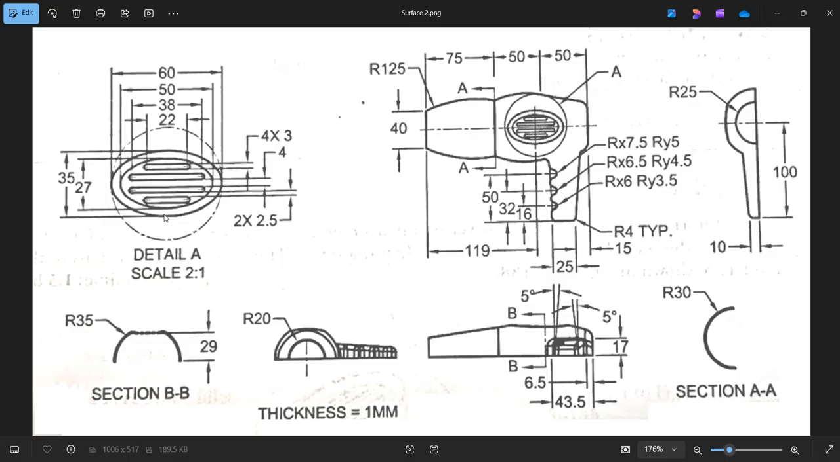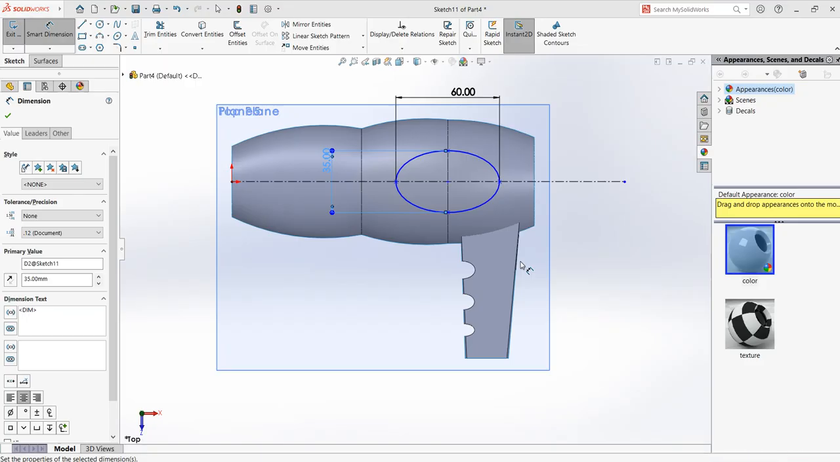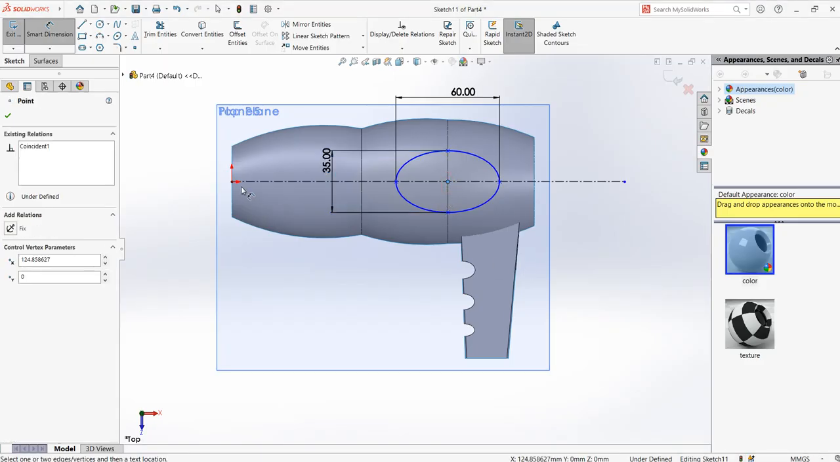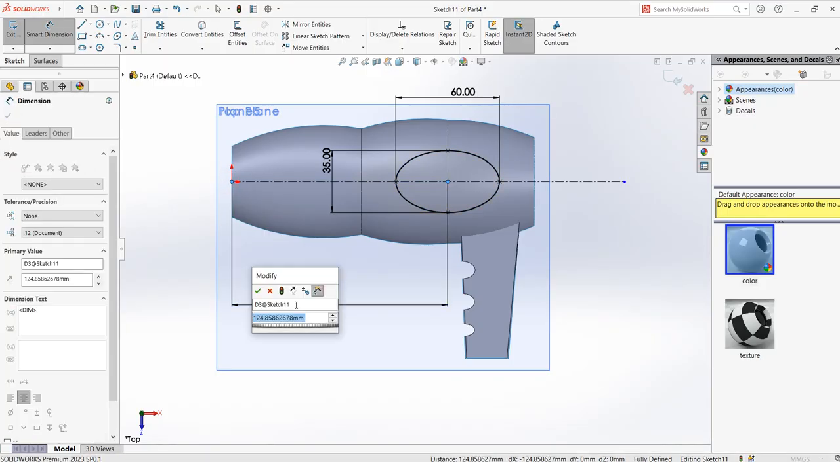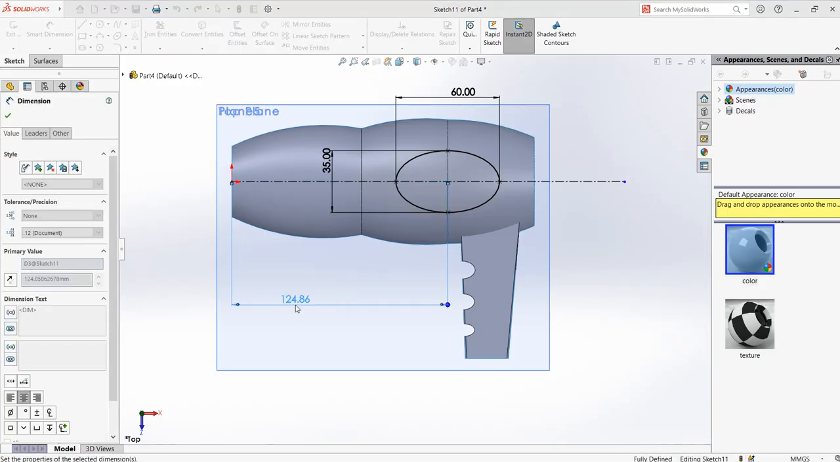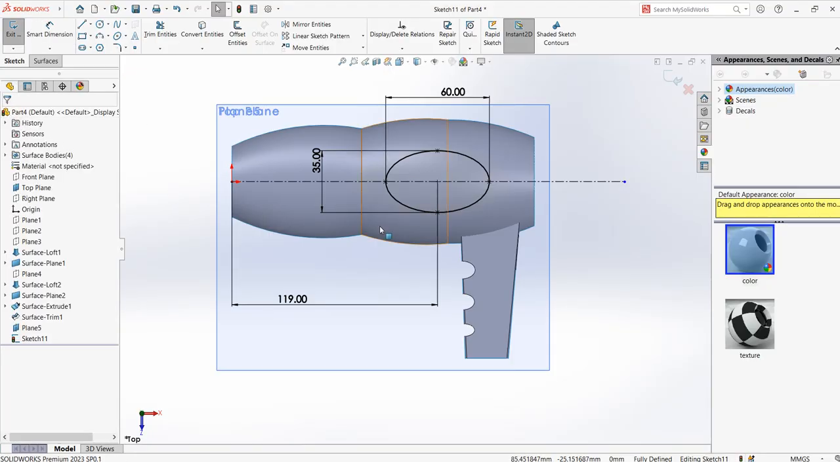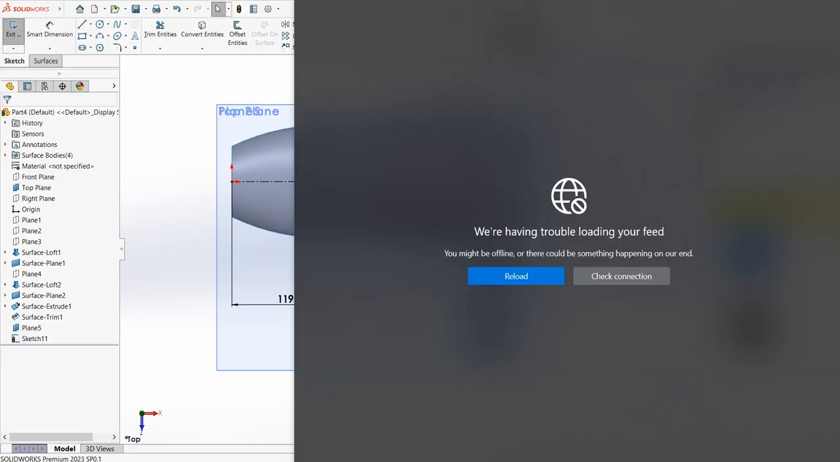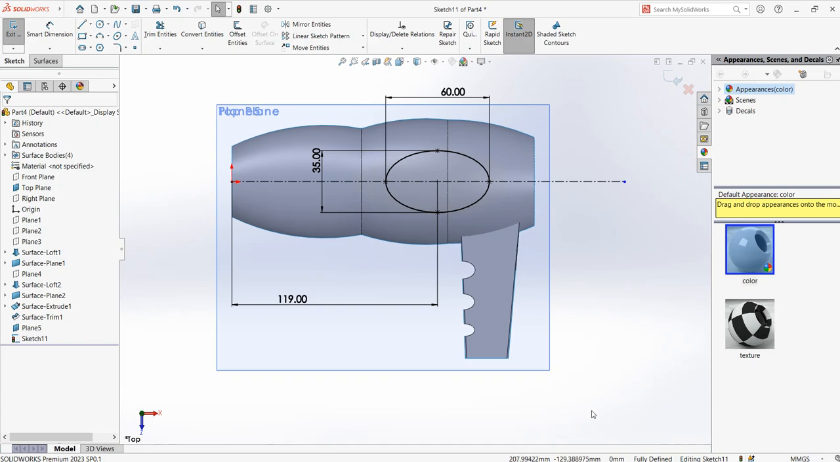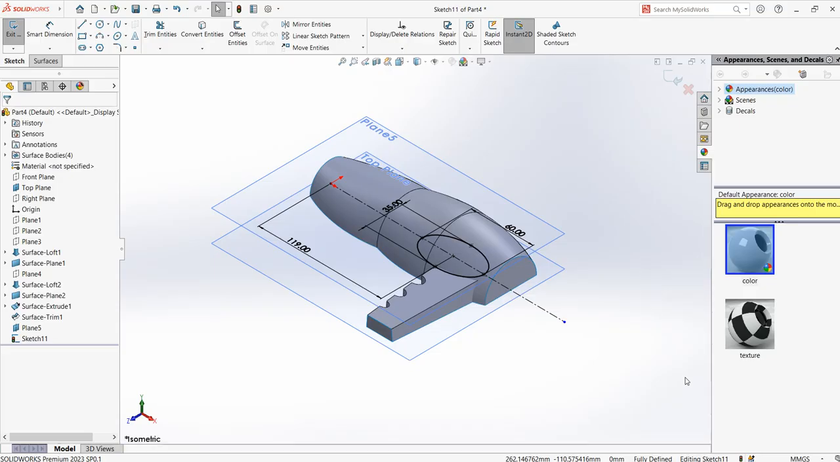And also we need to know the location. The location of the center of the ellipse from the edge is given as 119. So here to the origin is 119. So it's constrained now. It's okay. Fully defined. Now what I should do, press Ctrl 7 so I can see the sketch is drawn correctly.